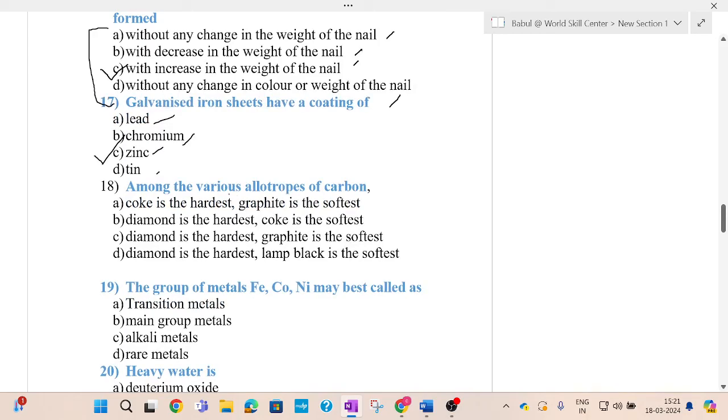Next question. Among the various allotropes of carbon, the options are: coke is the hardest, graphite is the softest; diamond is the hardest, coke is the softest; diamond is the hardest, graphite is the softest; diamond is the hardest, lamp black is the softest. So among four options, C, that is diamond is the hardest, graphite is the softest. So option C for this question.